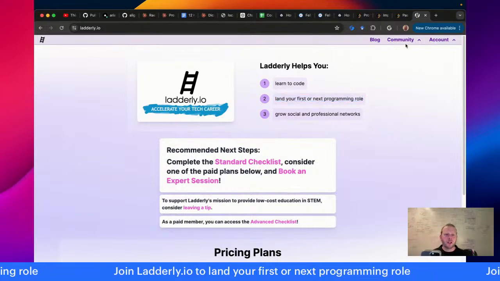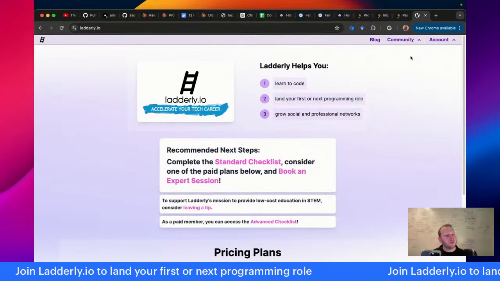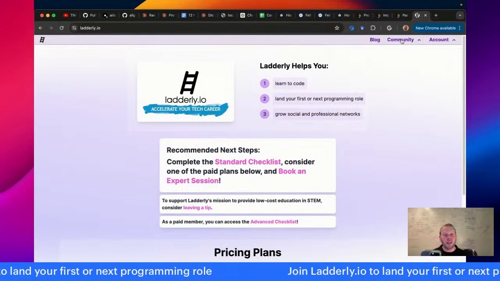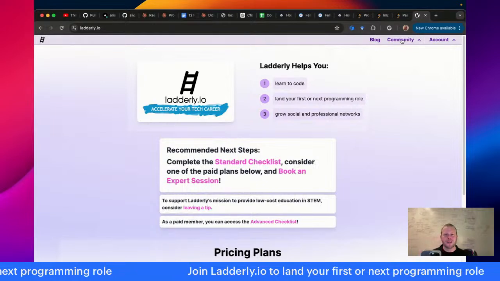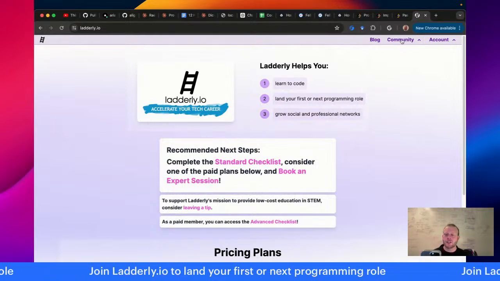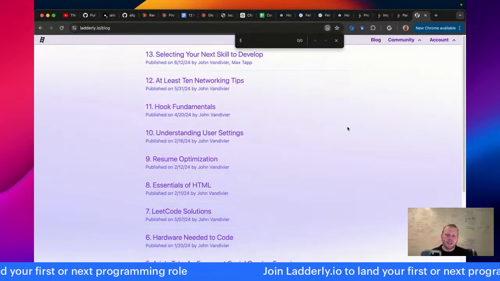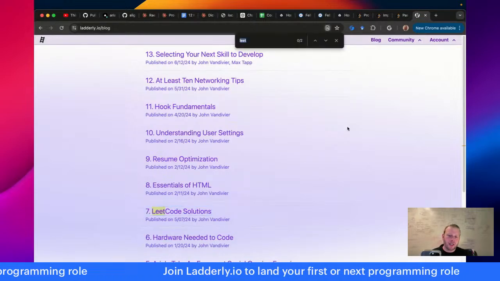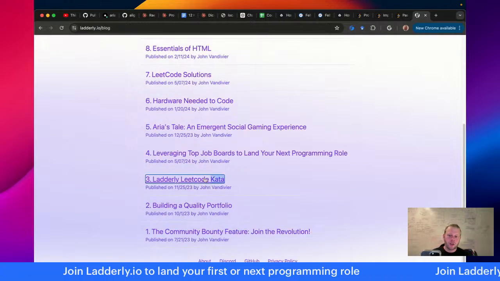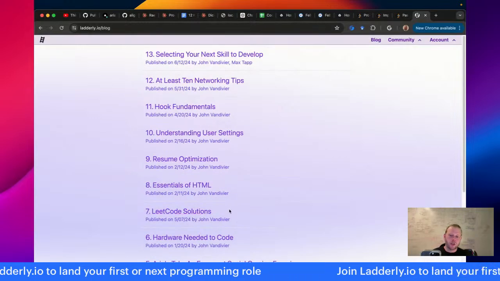All right, we're doing some LeetCode. So you want to land your next programming role. LeetCode will be a significant benefit. It's not required, but it's a significant benefit and a great investment of your time and effort. There's a blog article about the LeetCode kata, the Latterly LeetCode kata. So here's the problem set, and then some of the solutions are up here.